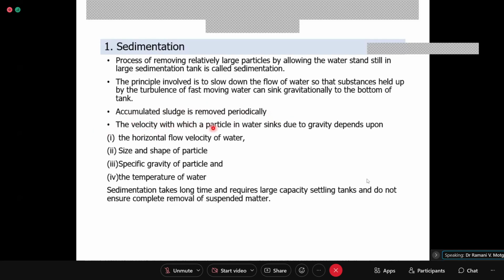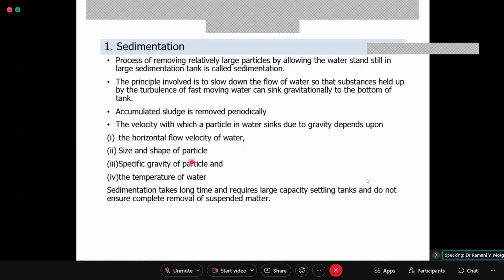The velocity with which a particle in water sinks due to gravity will depend on the horizontal flow velocity of water. If this is the tank, then there is the inlet water and the outgoing water. The horizontal flow velocity of water will definitely govern the turbulence inside the water body in the sedimentation tank, right?